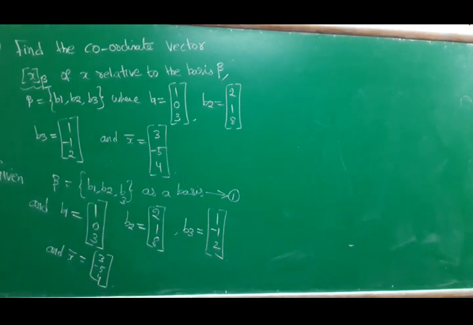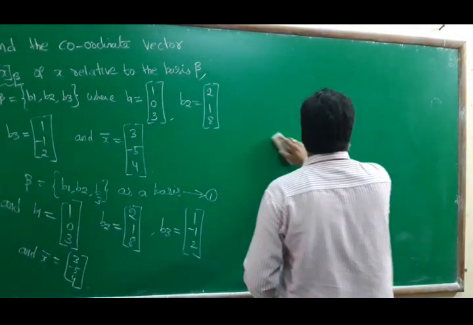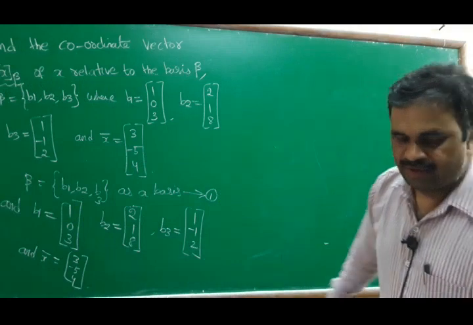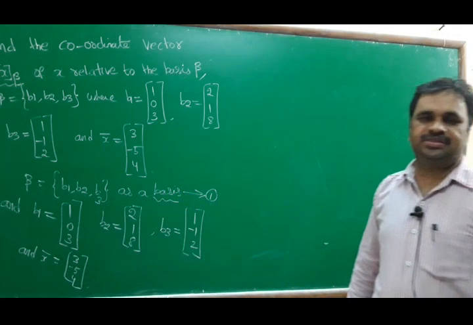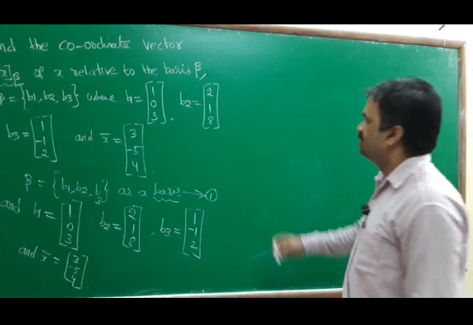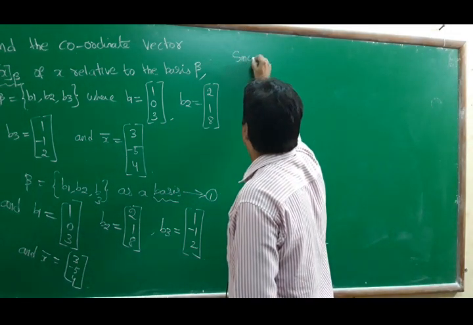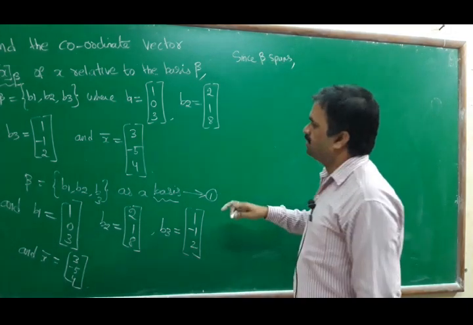Beta basis is given. Beta is equal to B1, B2, B3, three vectors. Now I will use the basis condition. Since beta is a basis, nothing but linearly independent and spanning, I can use the span condition. Since beta spans, how many vectors are there?